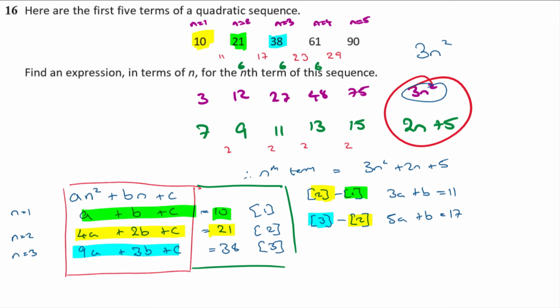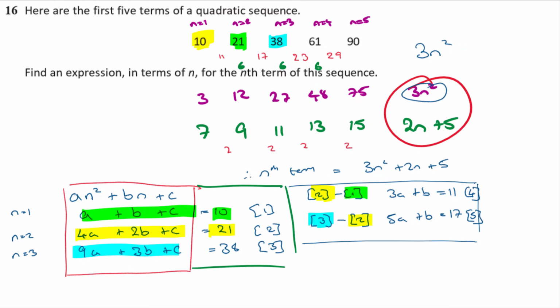So now I'm left with 2 equations in 2 unknowns. That's my second step. Now we're going to take one of those away from the other, my equation 4 and my equation 5.